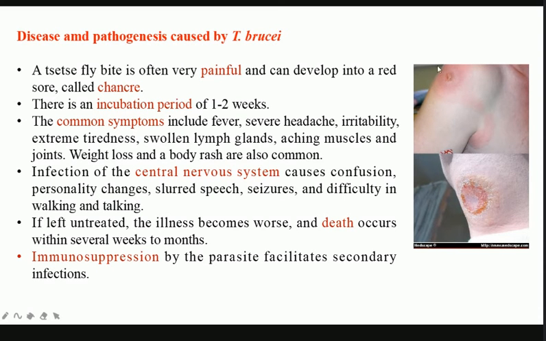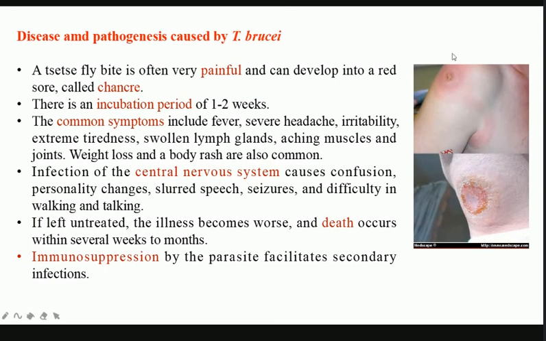All right, and it is not like that this parasite after biting the humans, the brain gets infected or the organs get infected. No, it has a short incubation period. That means the period in which you will not feel any other sign, simply you will get this sore. So that phase is called the incubation period, which is about 14 days, 7 से 14 दिन का होता है, 1 to 2 weeks.